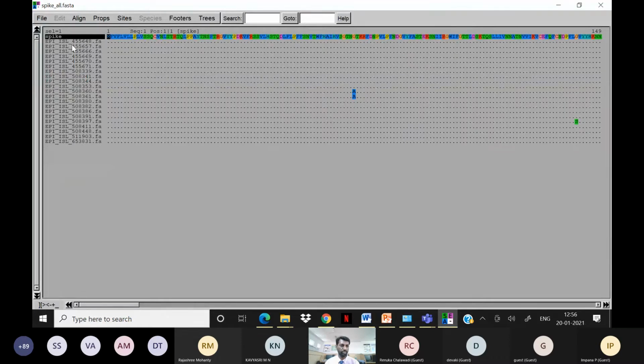These are the same spike proteins, but collected from different countries and different places, even Indian samples. This reference genome was sequenced from a Wuhan sample, and we are going to compare the Indian sample and other countries to see if any mutations are available. You can see that in these two samples, in this area, the glycine is replaced by alanine. If you click on this, you will be able to see exactly which position it is.